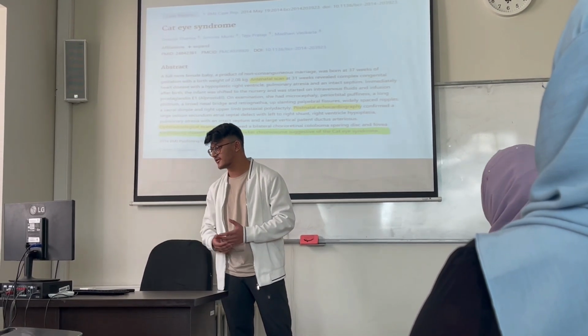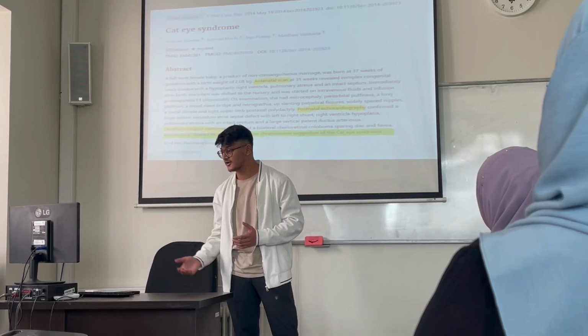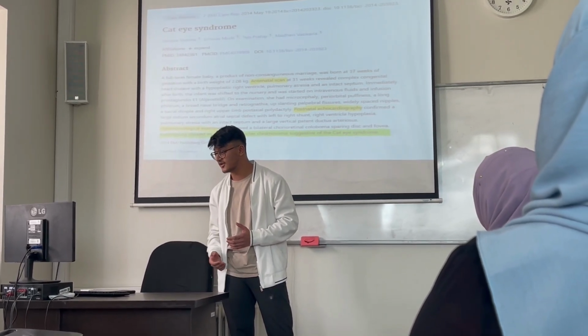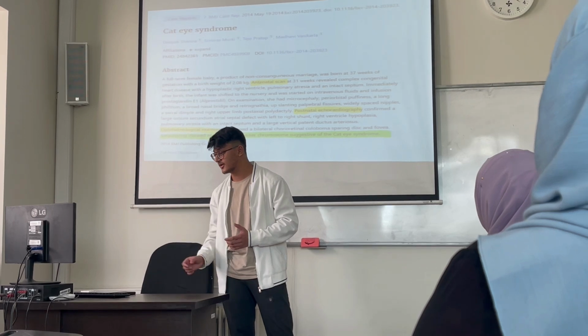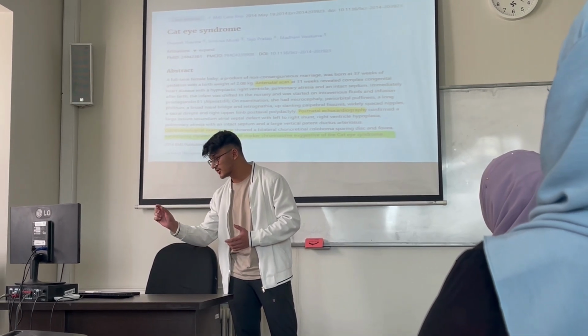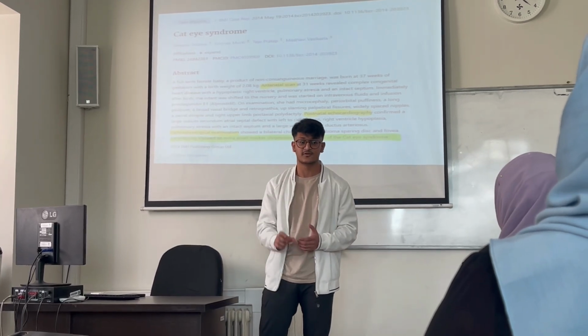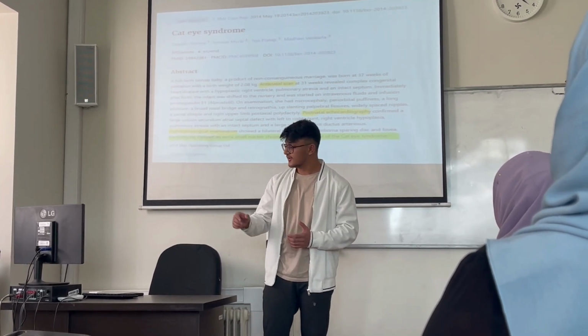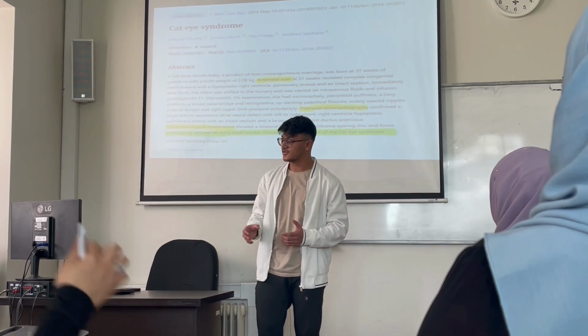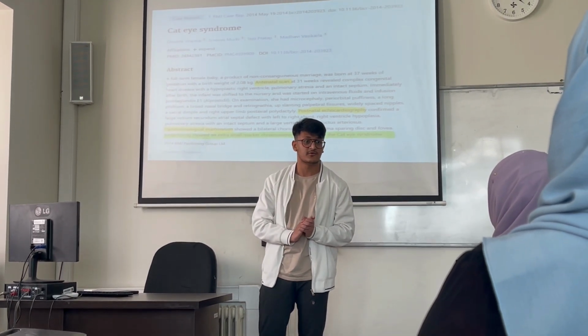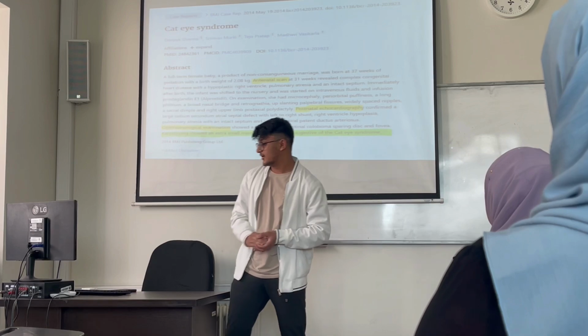So they conducted several scans. They conducted an antenatal scan, postnatal echocardiography, an ophthalmological examination, and finally karyotyping. And this showed an extra small marker chromosome. So basically, reflecting the first slide we talked about, the extra genetic material on chromosome number 22. As a result of the karyotyping, they diagnosed that this baby is suffering from cat-eye syndrome.